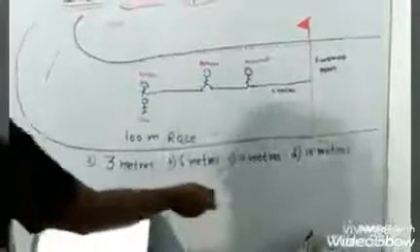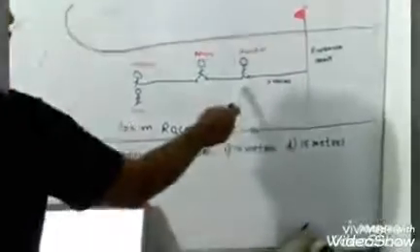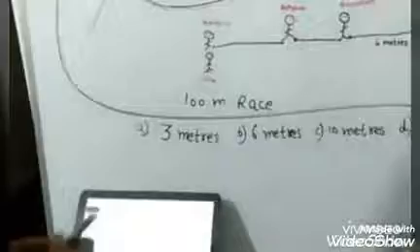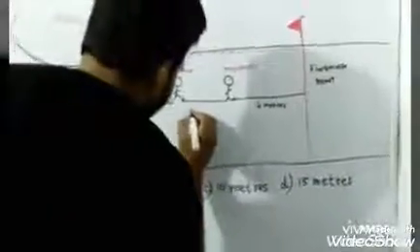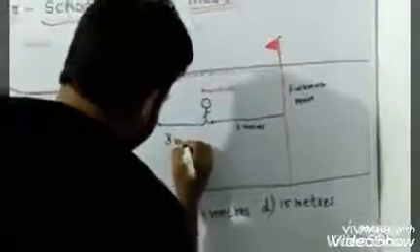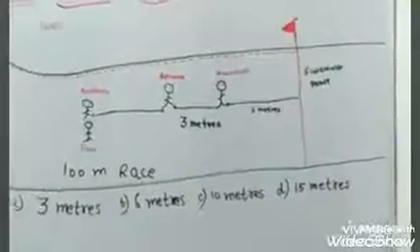This distance is less than the distance of Arundhati from the finishing point. So the distance of Rehana from Arundhati is less than 6 meters. So there is only one option, and that option is 3 meters. So our answer will be 3 meters.